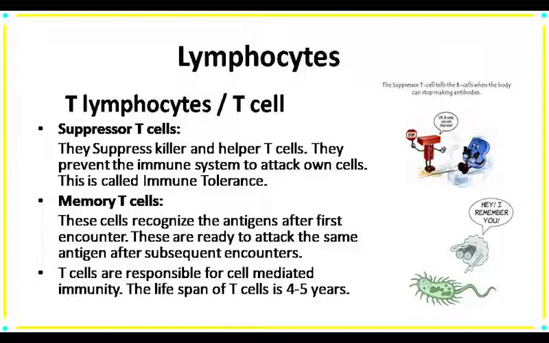They are also present in lymphatic tissue like spleen and lymph nodes, and they recognize the pathogen even after years of the first encounter. If the pathogen enters a second time or subsequent time, the memory T cells are ready to attack as soon as possible. The lifespan of T cells is 4 to 5 years.